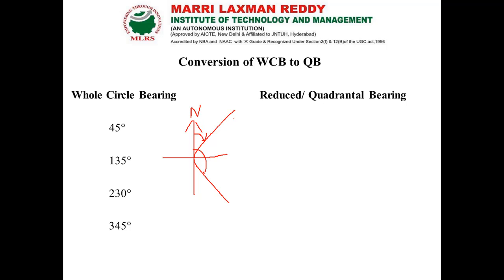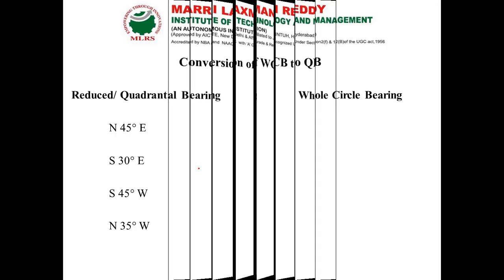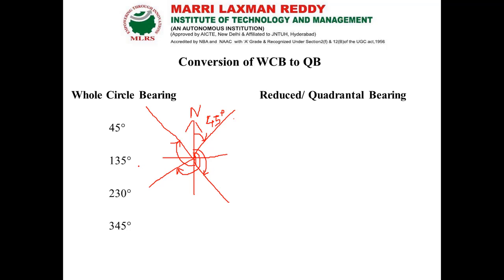The second one is 135 degree, the third one is 230 degree, and the fourth one is 345 degree. So the first one is 45, and the second reading is 135 degree, which lies in